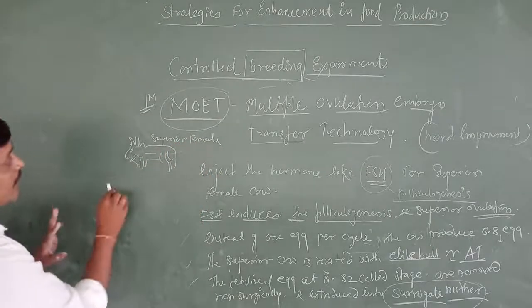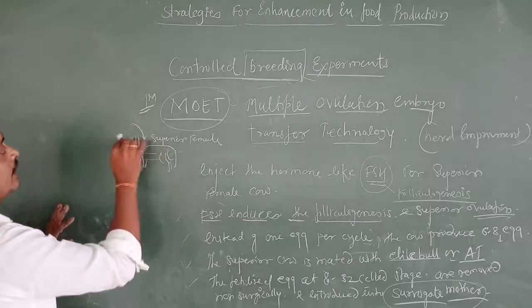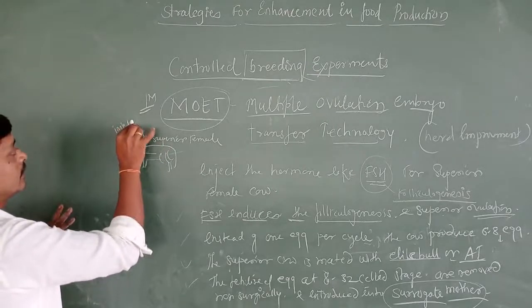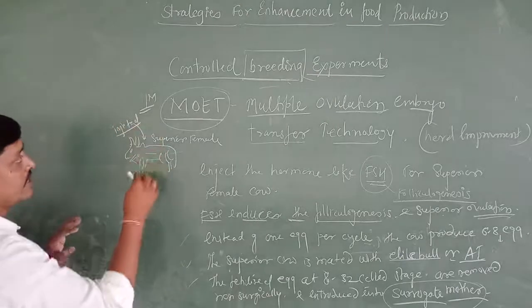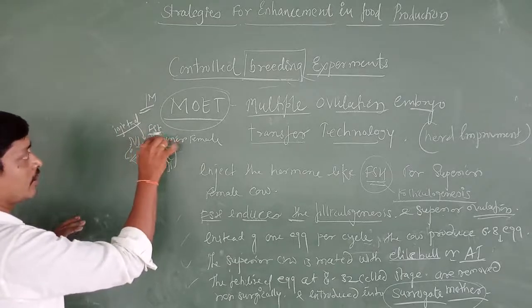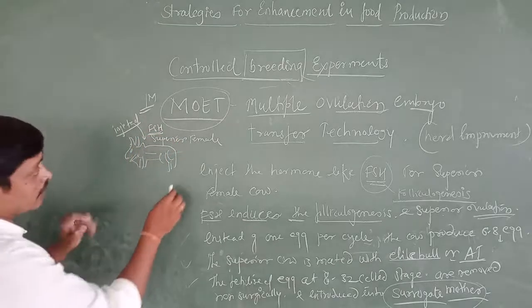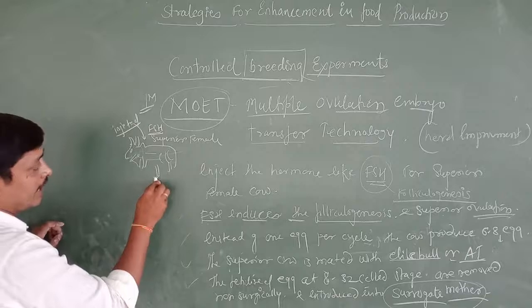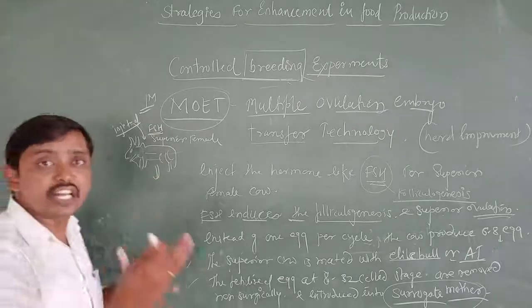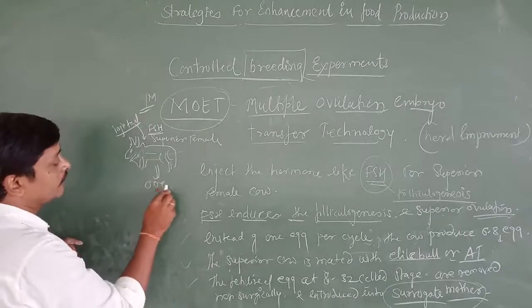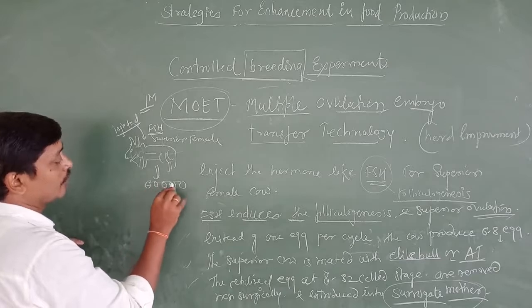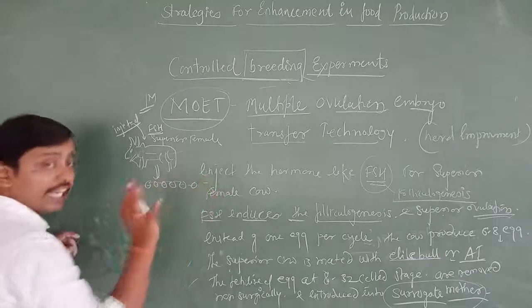Then after that, what we did: we injected or administered FSH to this cow, and from this cow we are going to get at a time, instead of one egg, 1, 2, 3, 4, 5, 6 to 8 eggs.